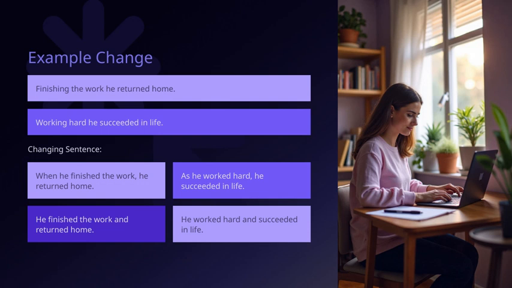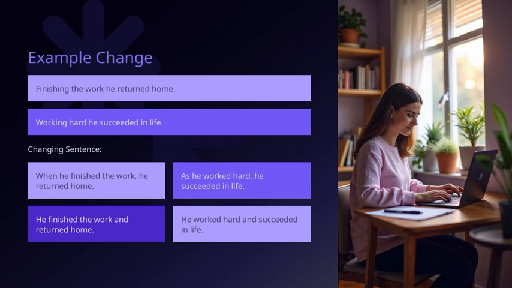The original sentence is, "Finishing the work he returned home." While it's correct, it feels a bit abrupt and less connected. So one way to make it smoother is to say, "When he finished the work, he returned home." This version clearly shows the sequence of events and connects the ideas more naturally with the word, "when."